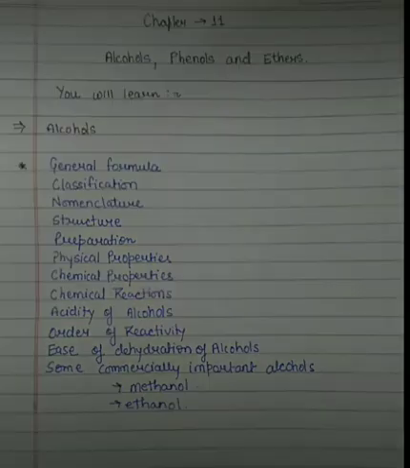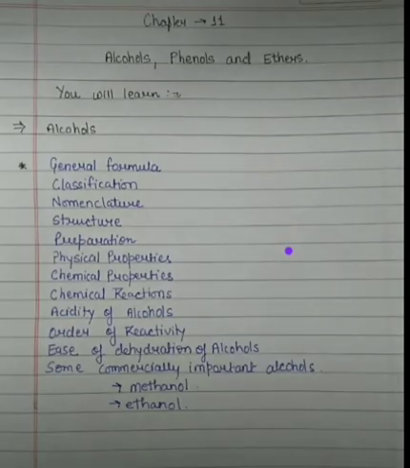Okay students, in the structure basically you have to look at that in alcohols, ROH, the oxygen atom of the hydroxyl group is attached to the carbon atom by a sigma bond, formed by the overlap of an sp3 hybridized orbital with an sp3 hybridized orbital of the oxygen atom.